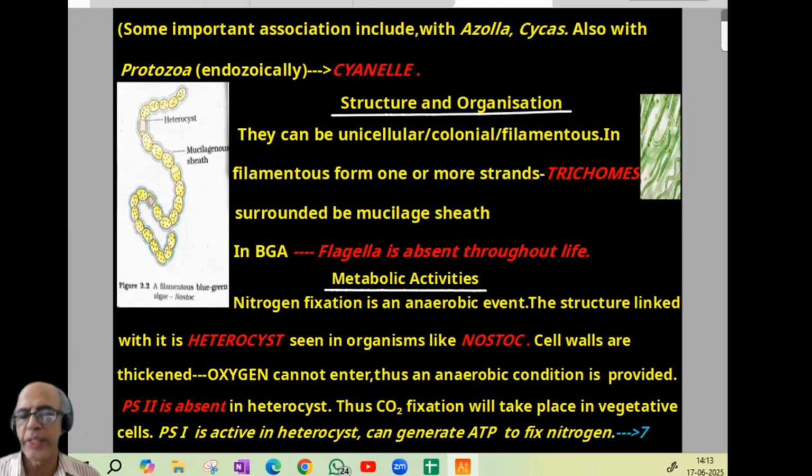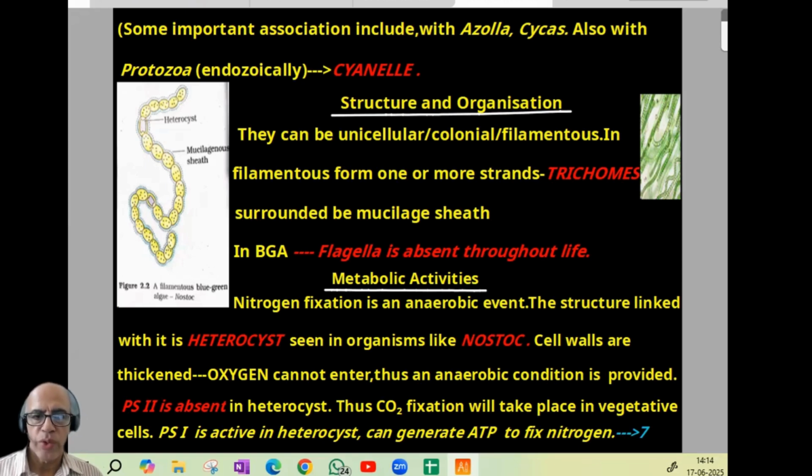Now structure and organization. They can be unicellular, colonial, and filamentous. In filamentous forms, one or more strands called trichomes are surrounded by a mucilage sheath, as shown in the diagram. In BGA, flagella are absent throughout life. Now metabolic activity. Nitrogen fixation is an anaerobic event. The structure linked with it is called heterocyst, seen in organisms like Nostoc; you can find the NCERT diagram given here.